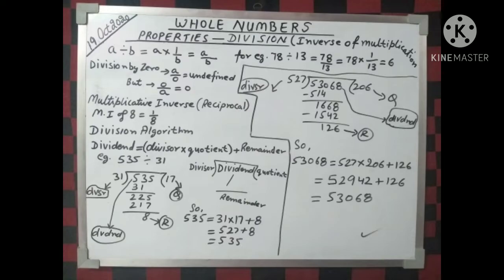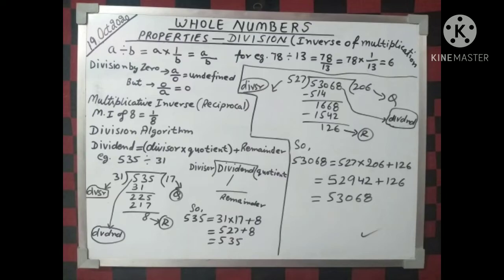See the example, 535 divided by 31. Here 535 is the dividend and 31 is the divisor. So when we divide, we get 17 as the quotient and 8 as the remainder. So as per the division algorithm, we will write 535 is equal to 31 into 17 plus 8. That is 527 plus 8, that is equal to 535, right?